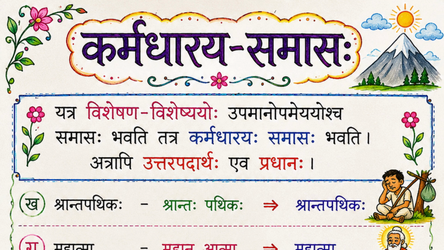The connection between the 2 words in the compound word is that the first word can be an adjective. If the first word is an adjective and the second word is a noun, then it is Karmadharaya Samas. With that rule, you have to expand. You have to ask a question: Kidrishaha, Kidrishi or Kidrisham, according to the gender of the noun. Here it is Pullingam. So, Shantaha Patikaha.